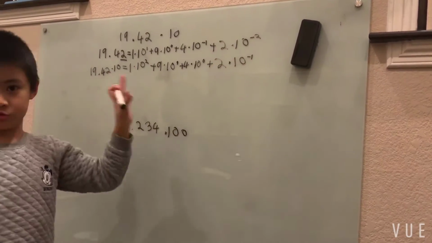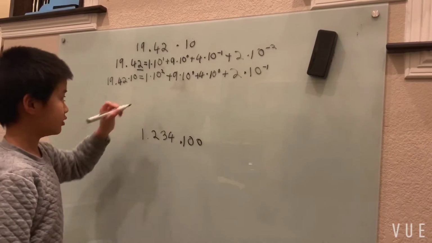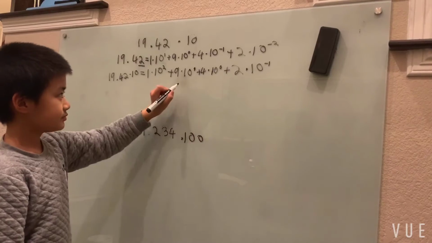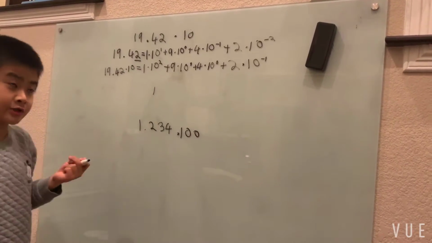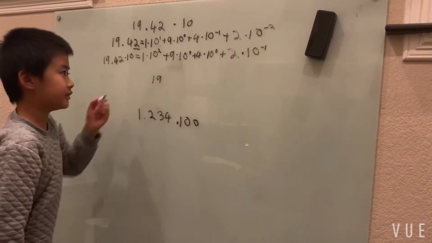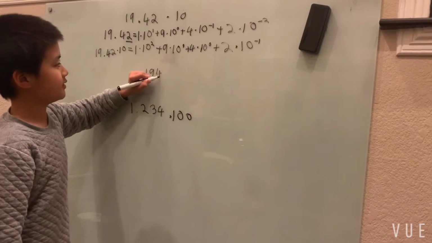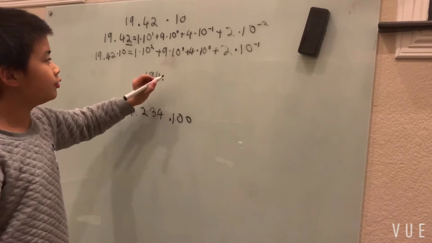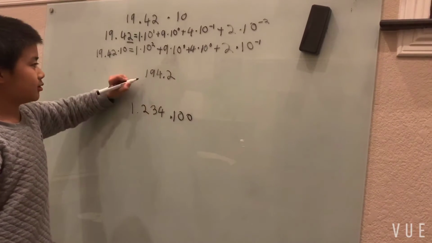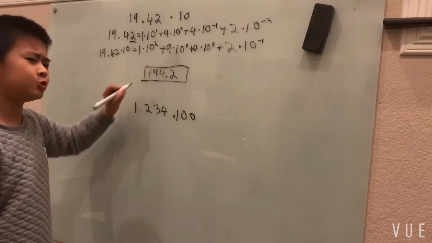And now all I have to do is write this as a decimal. Well, 10 squared is 100. 9 times 10 raised to the first power, that's just 9 times 10. 9 in the tens place, 4 in the units place, decimal point, 2 for our tenths place. So we get 194.2.